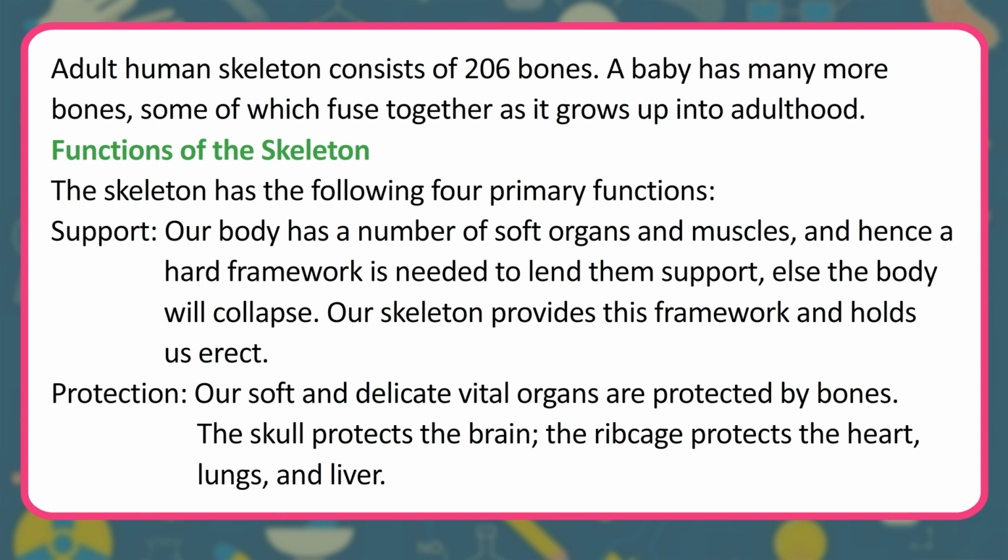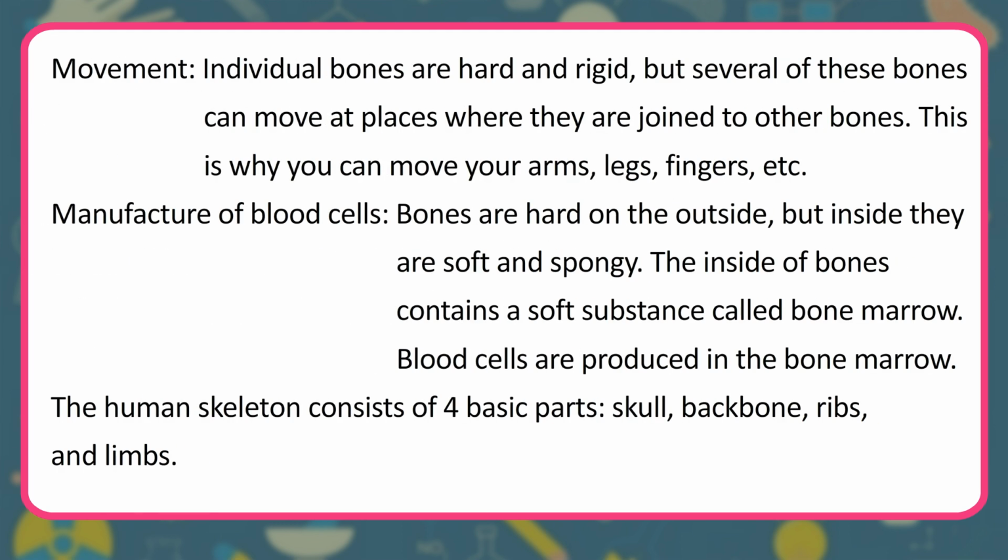Protection. Our soft and delicate vital organs are protected by bones. The skull protects the brain, the rib cage protects the heart, lungs, and liver. Movement. Individual bones are hard and rigid, but several of these bones can move at places where they are joined to other bones. This is why you can move your arms, legs, fingers, etc.